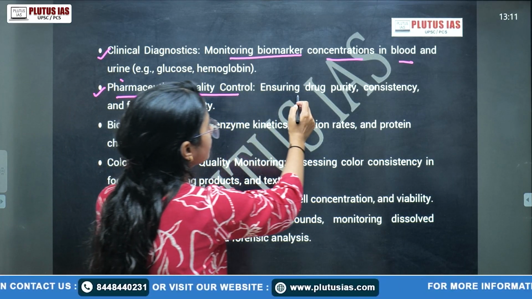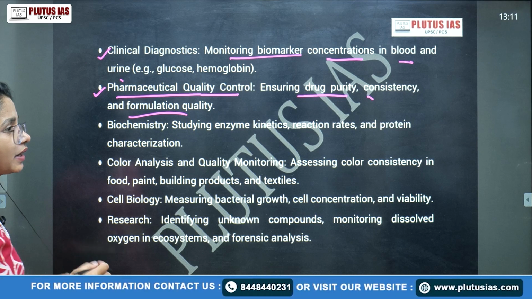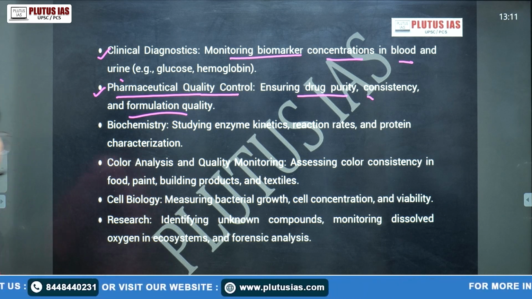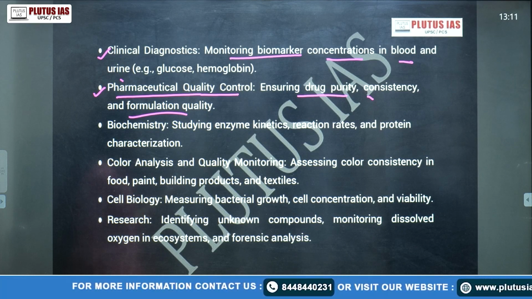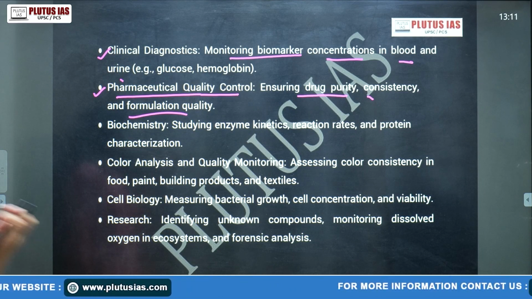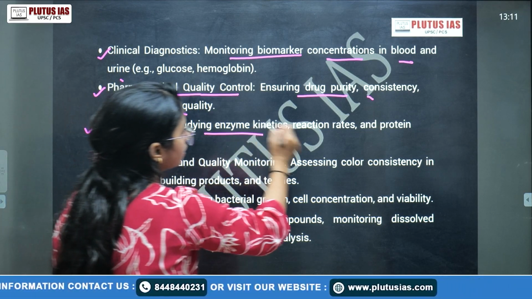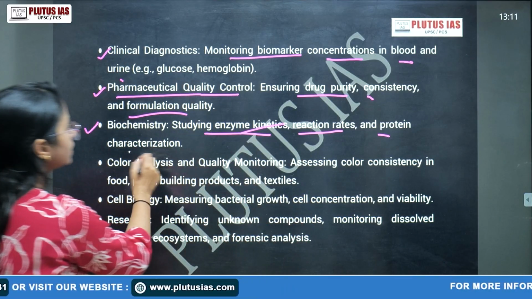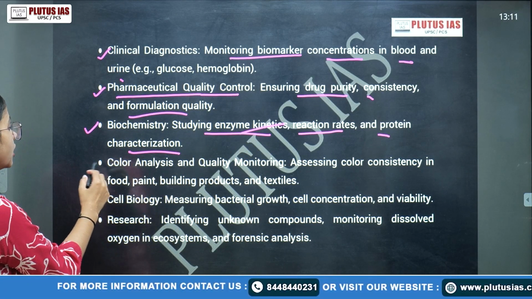Pharmaceutical quality control, ensuring drug purity, consistency, and formulation quality. Of course, we know that suppose there is a medicine in which there should be a specific concentration of a specific kind of chemical, right? So we can also measure the concentration of that particular chemical in that substance. Okay, then biochemistry, studying enzyme kinetics, reaction rate, and protein characterization. We talked about protein characterization at the start.